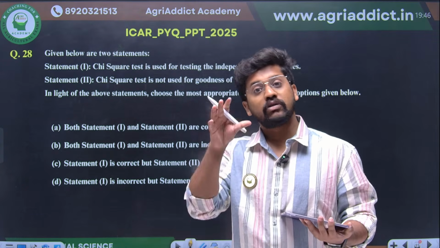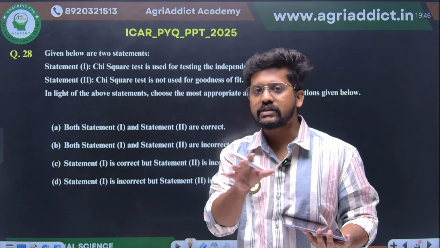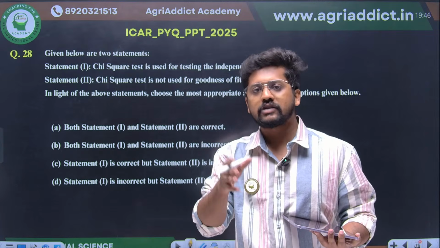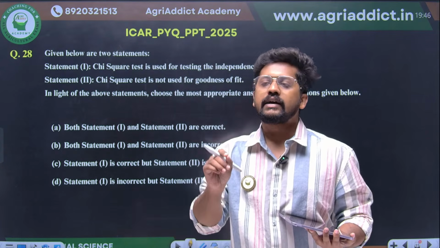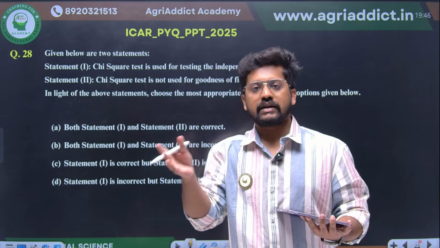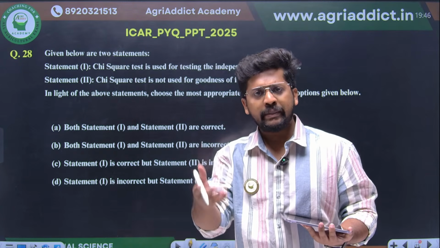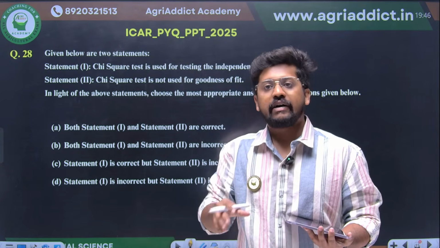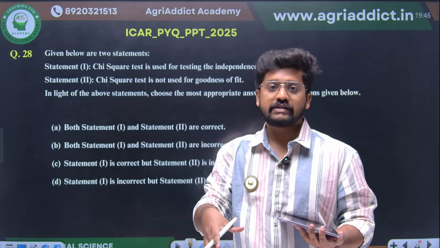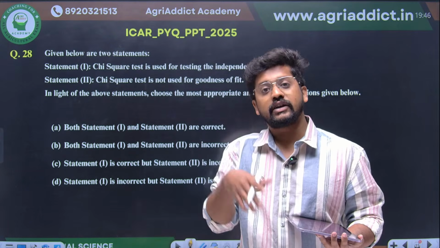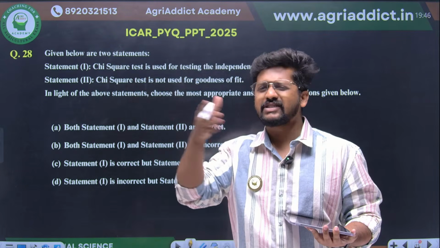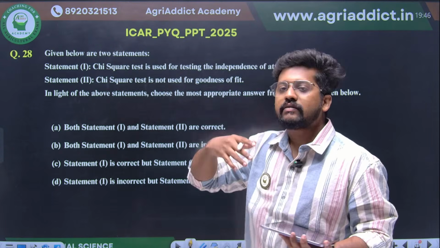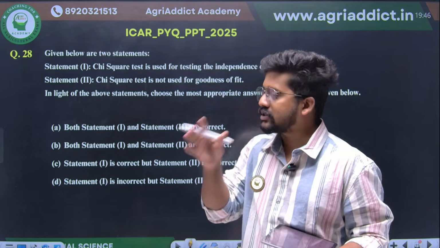And what are all these tests actually required for? That is another thing that you have to revise. Maybe in the introduction to social science textbook, in the final part, it is given in a crisp manner. Just follow what is actually happening in the t-test: we are trying to compare the means of two different groups. What happens in the F test? We are trying to compare the variances of the two different groups. What happens in the Z test, where the sample requires more and where it requires less? Why is the T test also called the large sample test or small sample test, such kind of things. While dealing with the question, I was giving some additional points just to revise and figure out.